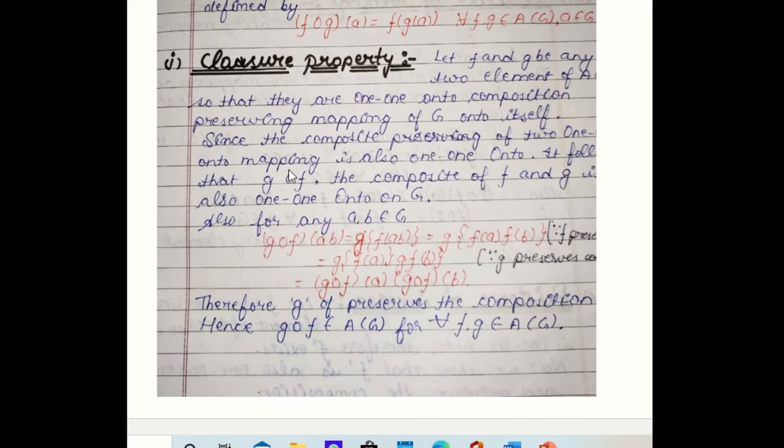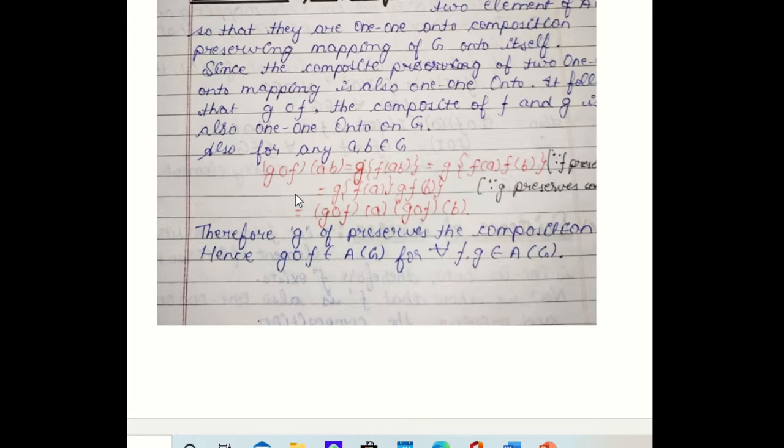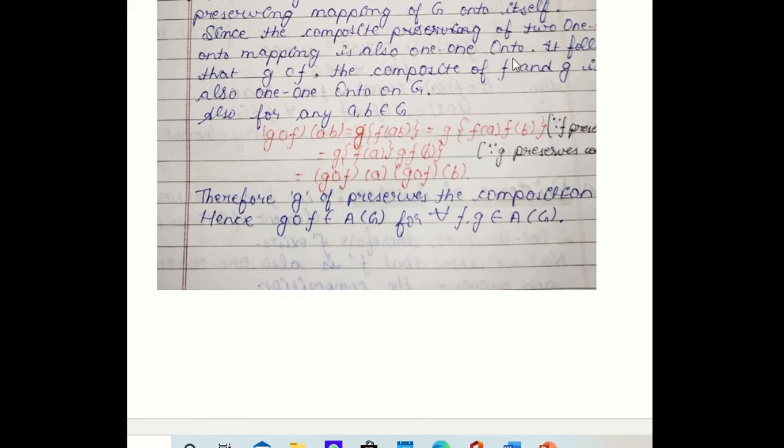Now we take the composite mapping of the two mappings. We know that if two mappings are 1-1 onto, then their composition will also be a 1-1 onto mapping. To show the composition mapping g∘f is again an automorphism, consider g∘f, the composite mapping defined over G, where f and g are automorphisms on G, and let a and b be any two elements of G.